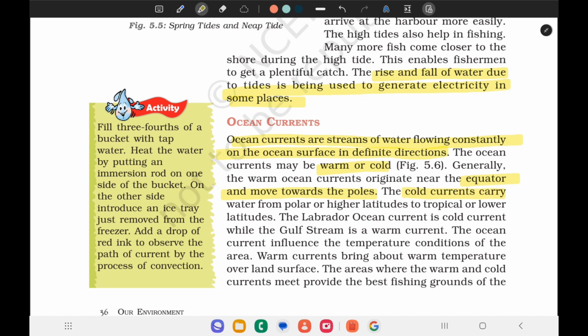Cold currents carry water from the polar or higher latitudes to tropical or lower latitudes. That's about the cold currents and warm currents. The Labrador Ocean current is a cold current while the Gulf Stream is a warm current. These are examples of cold and warm currents.